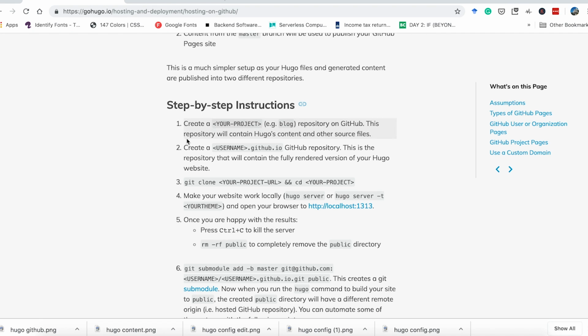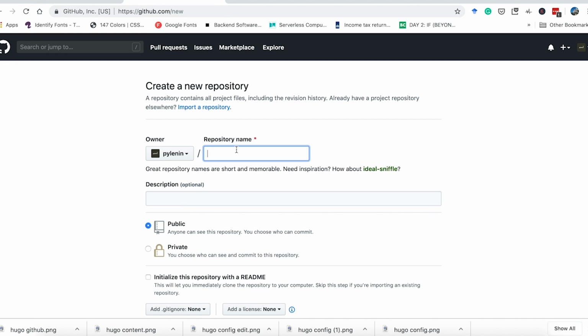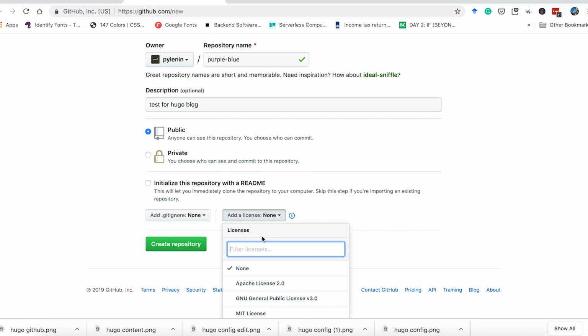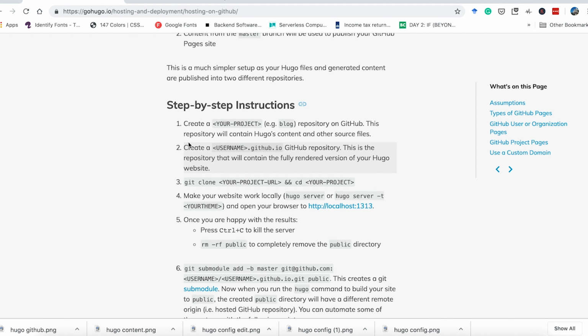So the first step, create your project, example blog repository on GitHub. This repository will contain Hugo's content and other source files. Let's go ahead and do that. So new repository. I'm going to name it, let's say purple blue, just some random name, test for Hugo blog. All right. I always like to add an MIT license to it. Let's go ahead and create this repository. Okay. So first step done.